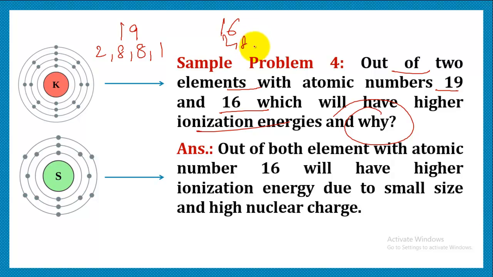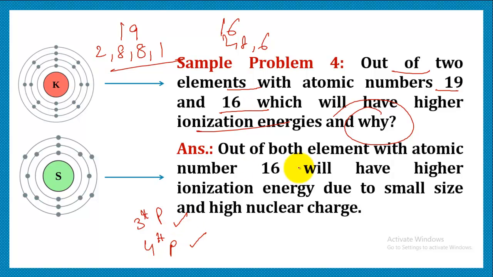After writing the electronic configuration, we can easily make out that they belong to different periods and groups. One belongs to the fourth period, and the other belongs to the third period. So they are of different periods.